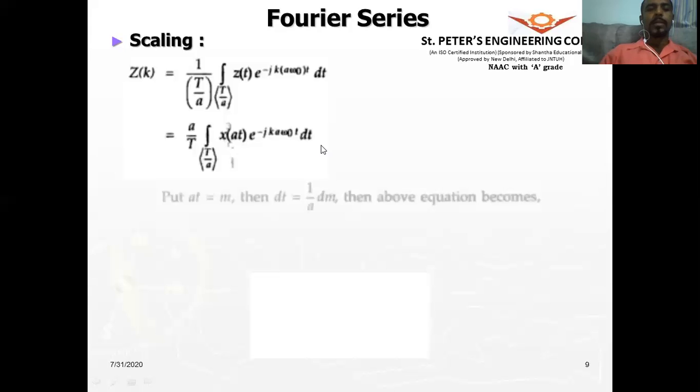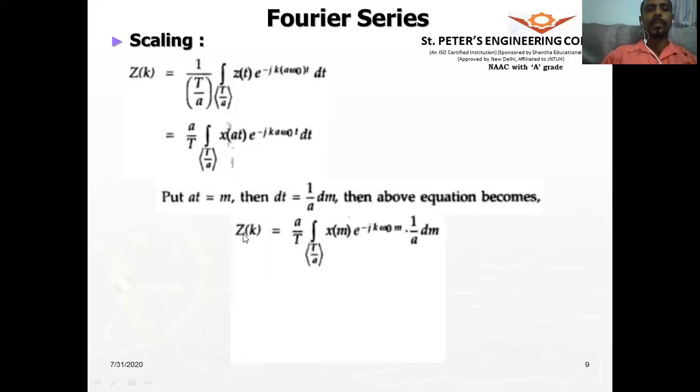All right. So we know this formula in terms of x of t. We do not know it in terms of at. So therefore, let us put at is equal to m. Therefore, what will be dt? dt will be equal to 1 by a into dm. So if you substitute this in the above equation, so at will be equal to m. So if you substitute here, z of k will be equal to this a by T is outside the integral. It is as it is.